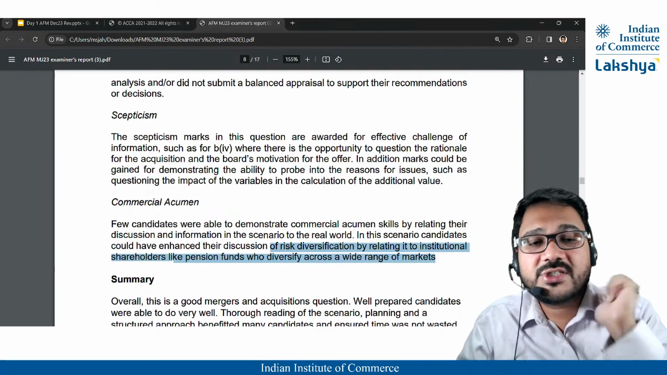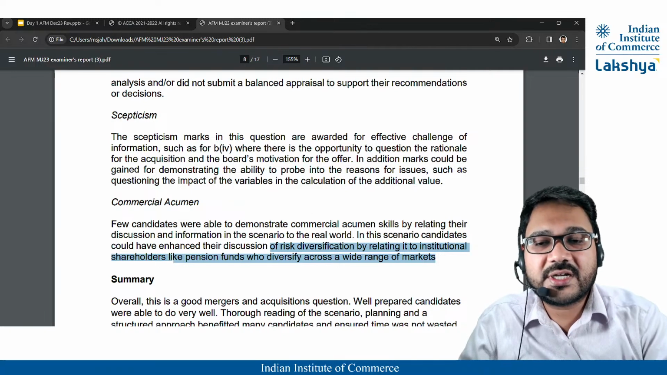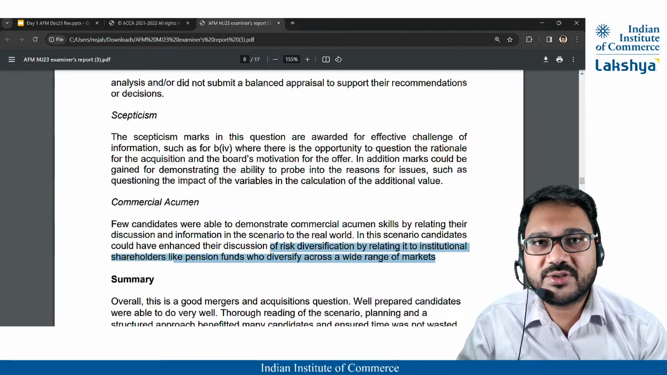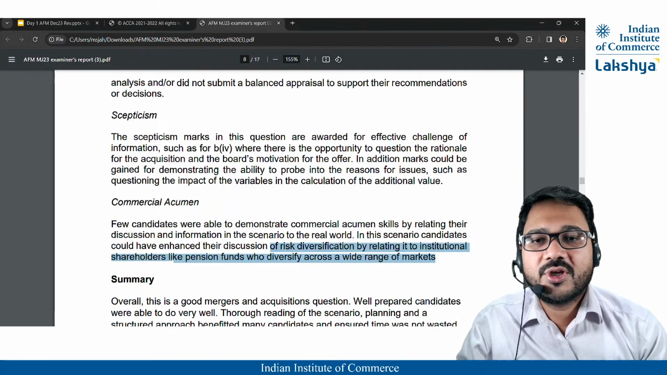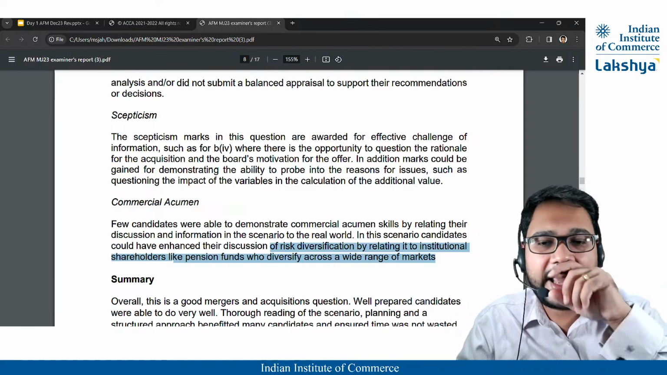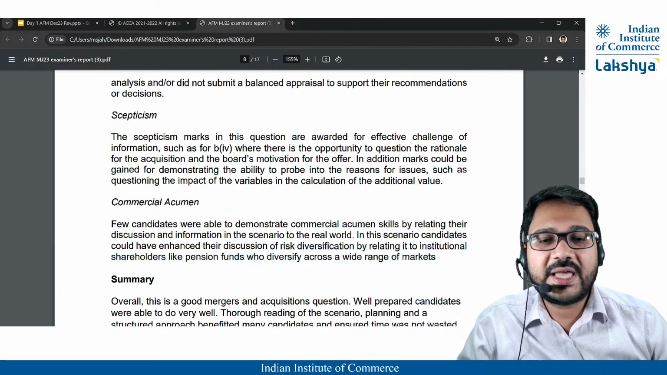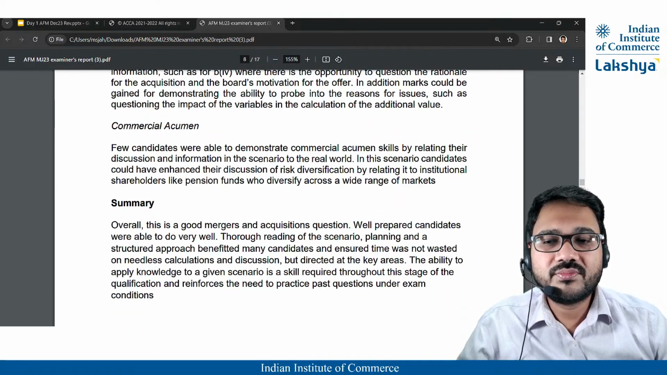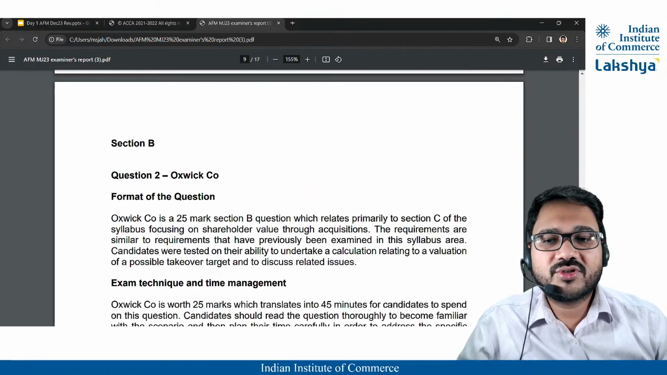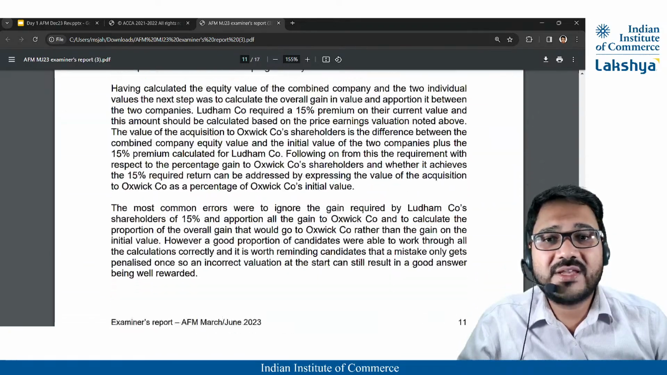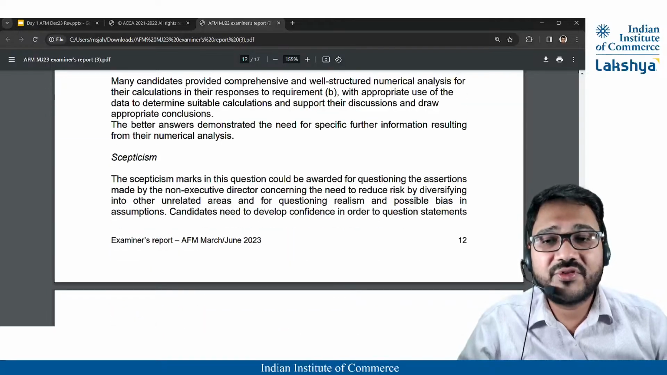Probably in the question it is mentioned that it is a listed company and the majority of the shareholders are institutional shareholders. So you are very practically, from a real world point of view, thinking from their angle that they have diversified portfolios across markets. Okay, so this information is very insightful, very helpful.